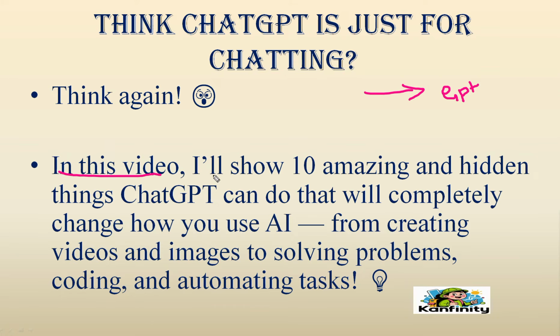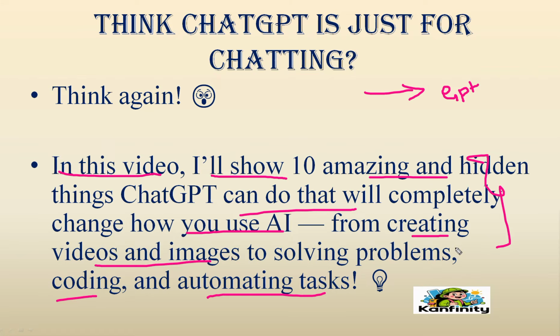But in this video, I'll show you 10 amazing and hidden things that ChatGPT can do that will completely change how you use AI, from creating videos and images to solving problems. So in this video, I'm going to show how to use AI, that is artificial intelligence, for creating videos and images, solving problems, and also coding and automating tasks. I'm going to show how ChatGPT can do all these tricks for us. Okay, now let us start.